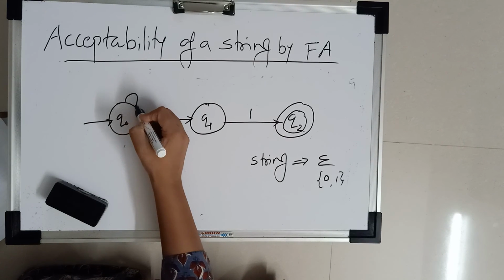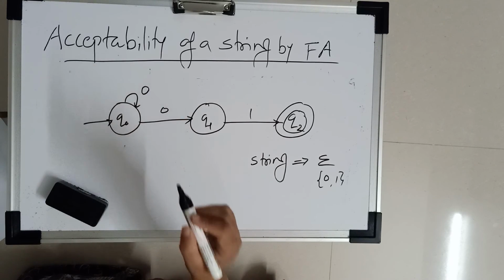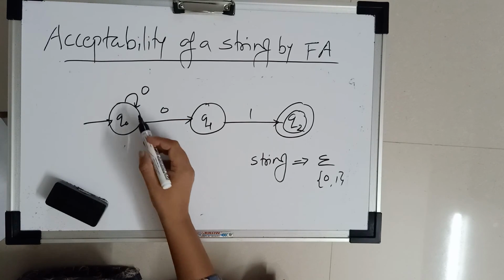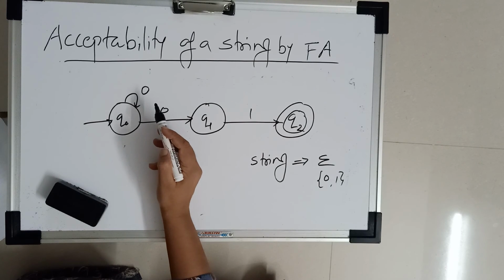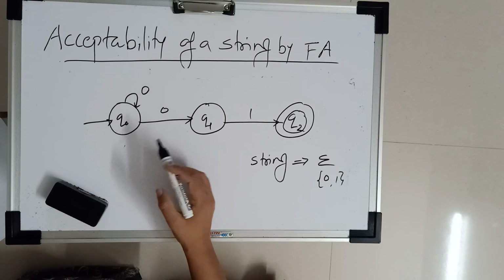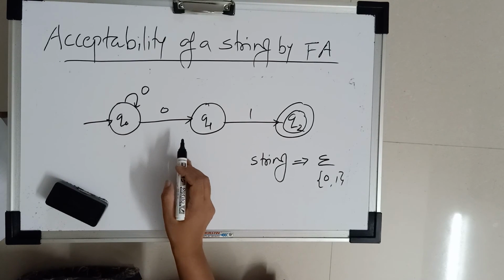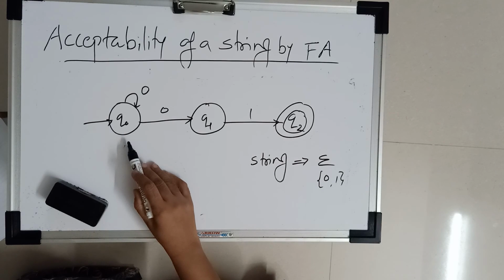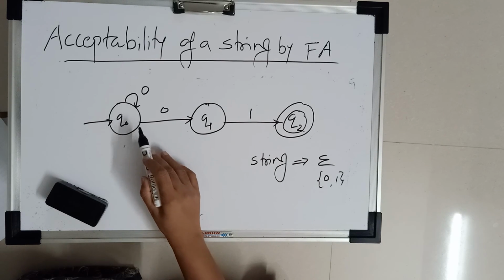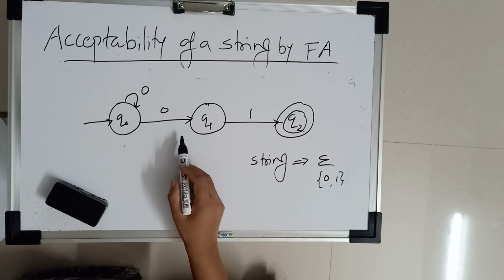Suppose self loop transitions are given. The meaning of these self loop transitions is that we can use them 0 or any number of times, as per the requirement. For going from the initial to the final state, sometimes we do not use these self loop transitions.